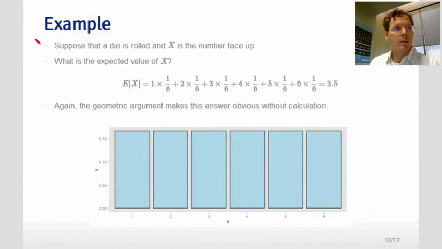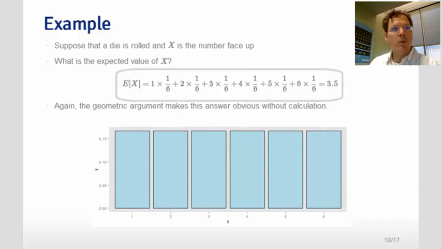What about a die? Suppose that a die is rolled and x is the number that is face up. What is the expected value of x? Here we take the values 1, 2, 3, 4, 5, 6 and multiply them times the probability that the random variable takes them, 1/6, 1/6, and so on. You get 3.5. Again, a number that the die can't actually obtain.